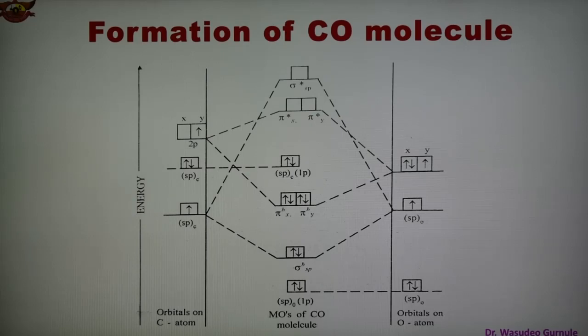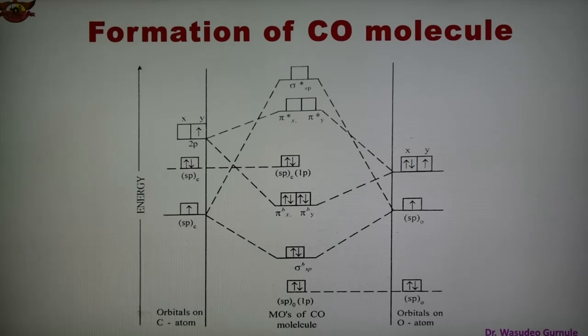And according to the electronic configuration, carbon has valence shell electronic configuration 2s2, 2px1, 2py1, 2pz0. Similarly, the electronic configuration of the oxygen is valence shell 2s2, 2px2, 2py1, 2pz1.